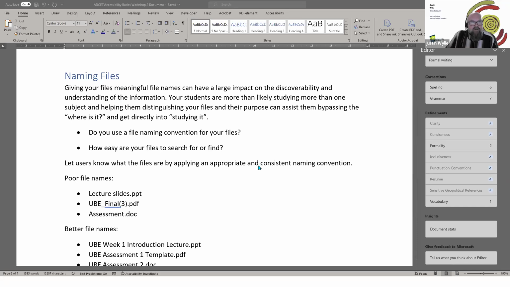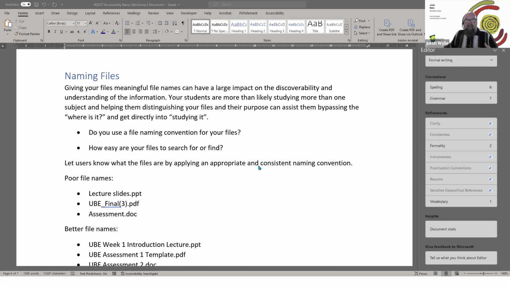Giving your files meaningful names can have a large impact on the discoverability and understanding of the information. Your students are more than likely studying more than one subject, and helping them distinguish your files and their purpose can assist them in bypassing the 'where is it' and getting directly to studying it.